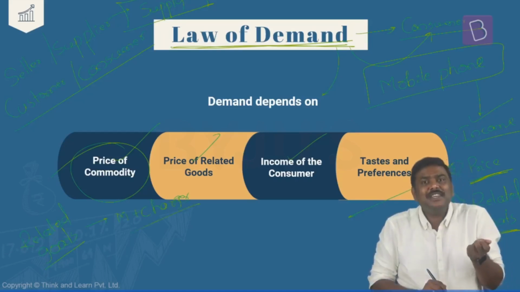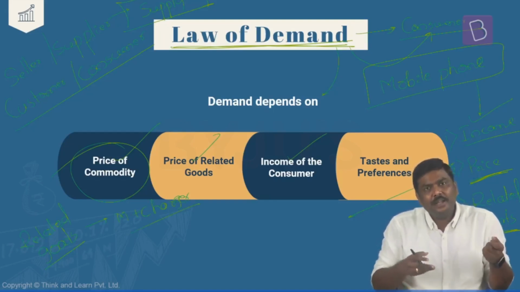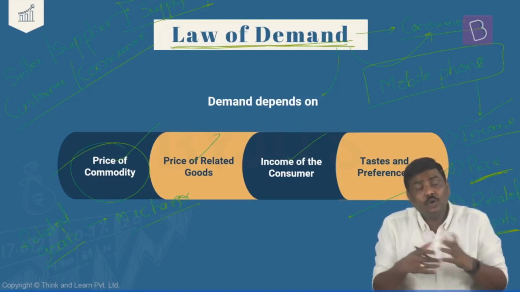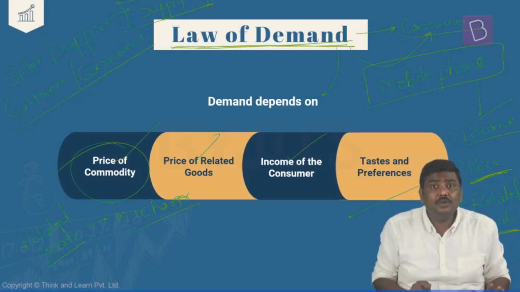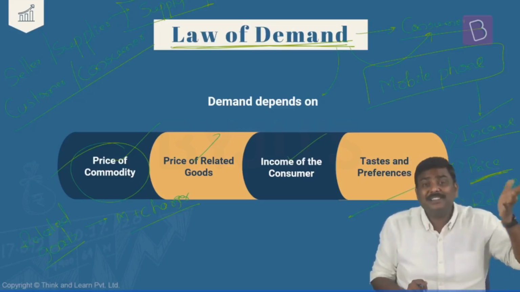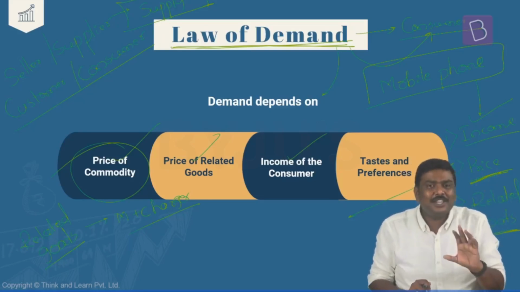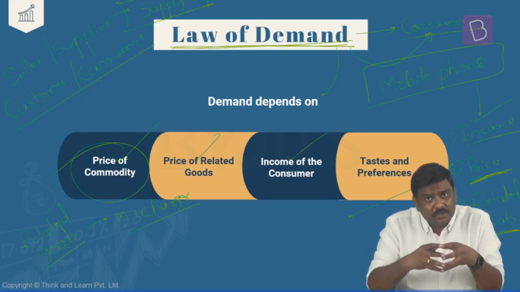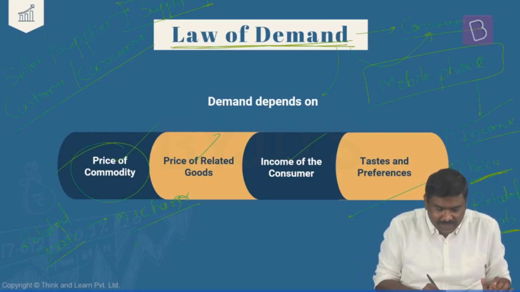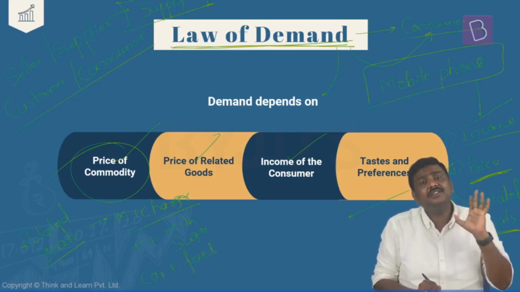If you want to purchase a mobile phone, along with that, you will have to purchase a charger. Now, don't say, sir, what if the same charger which is required is already available in the household? Essentially, you already purchased a charger. Have you understood the logic here? Mobile phone and charger. Don't you think these are related goods? Definitely yes. Tea and milk, or let's say tea and sugar, both are related? Yes. Car and fuel, both are related? Yes, definitely yes.